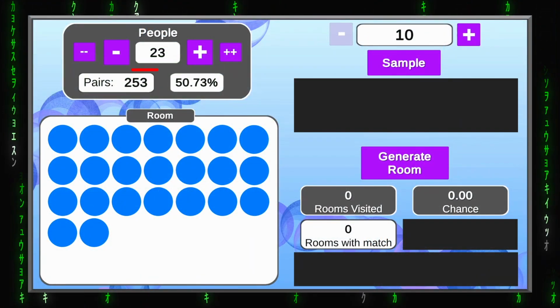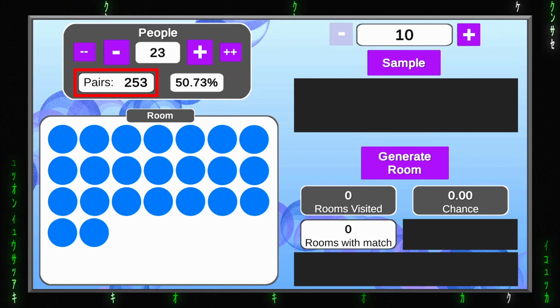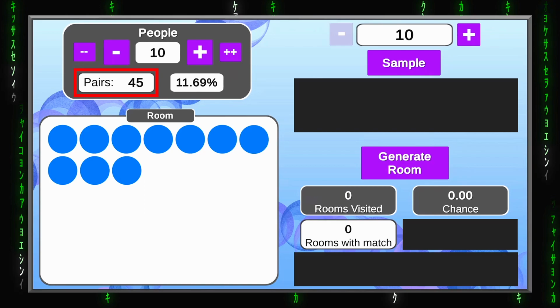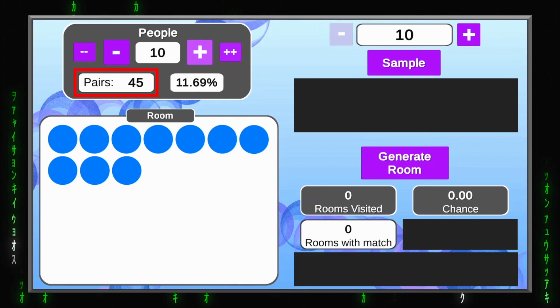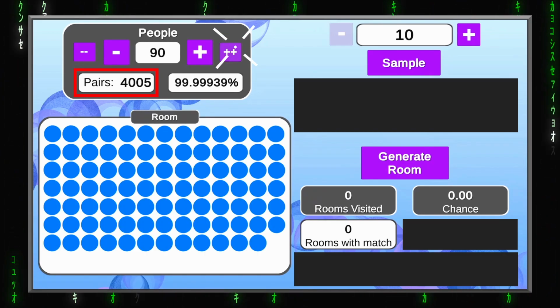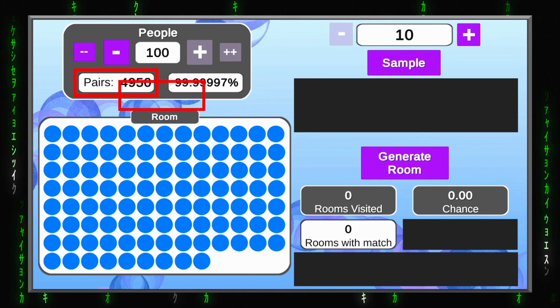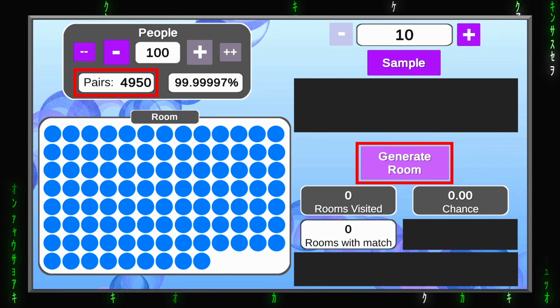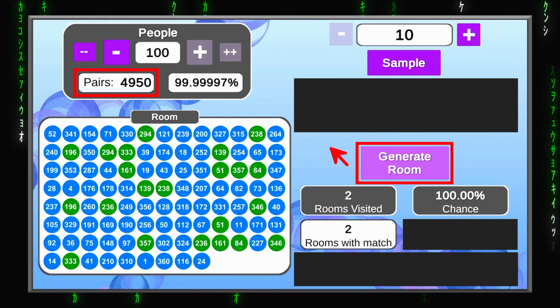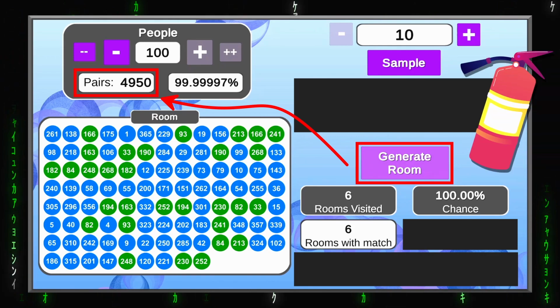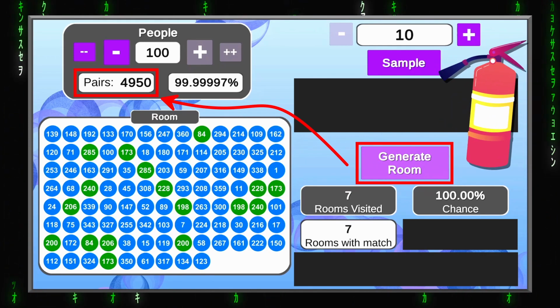Number of possible paths grows rapidly as the size of our group increases. In a group of 10, there are only 45 possible paths, but in groups of 100, there are already 4,950 combinations. In fact, when I click on a generator button with this size of a group, the program has to do all 4,950 comparisons each time. And this is why I keep a fire extinguisher nearby.